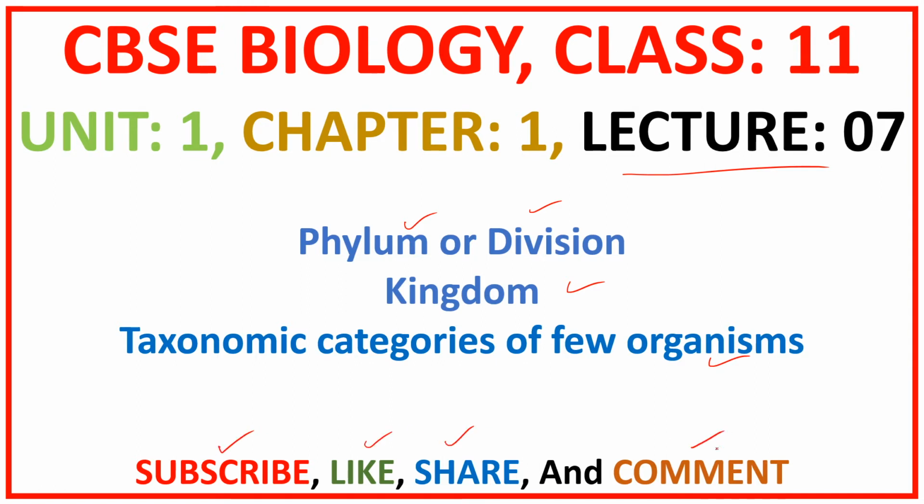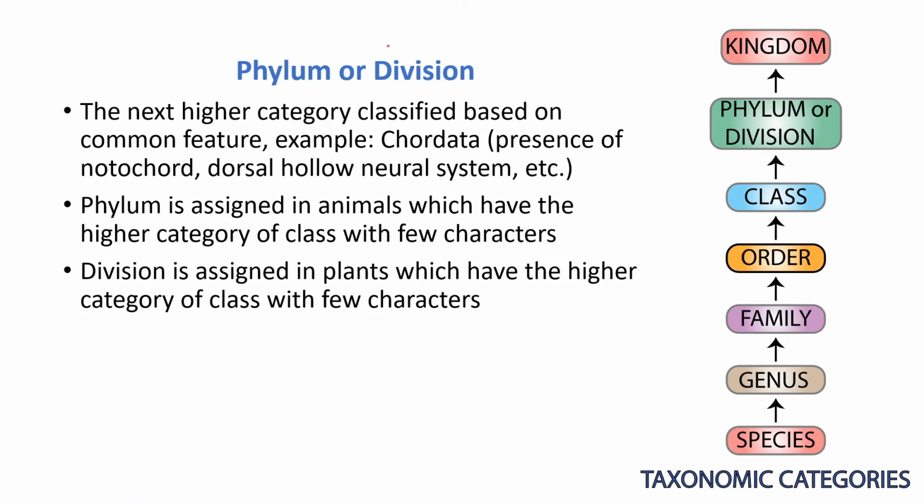Okay, now let us start our discussion. First we will start with the phylum or division. What is meant by phylum and division, and when can we use phylum or division? After class, we have discussed all these categories in the previous lessons. The phylum is used for animals while the division is used for plants. Division is for plants and phylum is for animals.